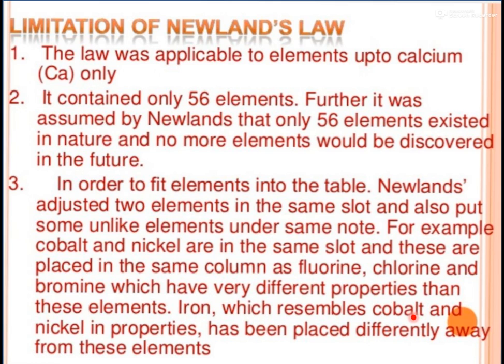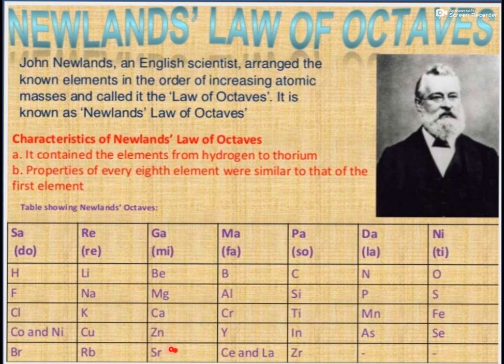Iron, which resembles cobalt and nickel in properties, has been placed differently, away from these elements. Now you can see here, where is iron? This one is iron. Iron is placed very far from cobalt and nickel, so they are very far from each other, whereas their properties are similar.